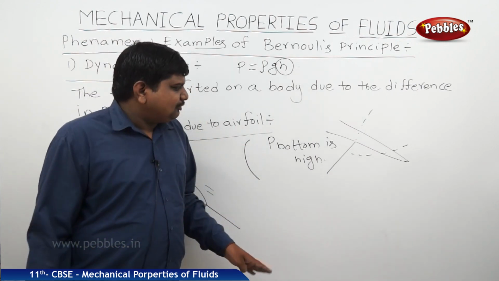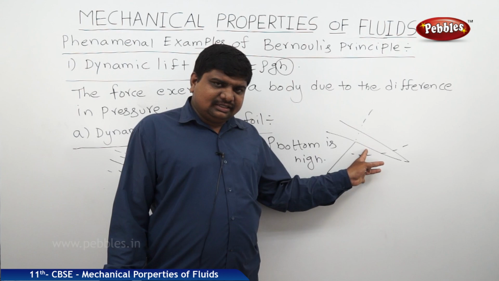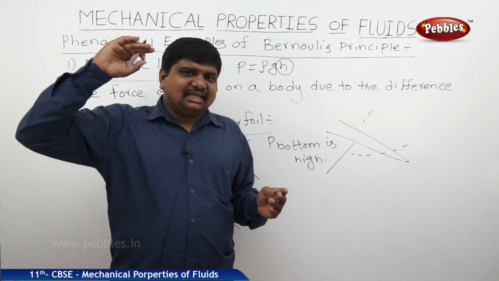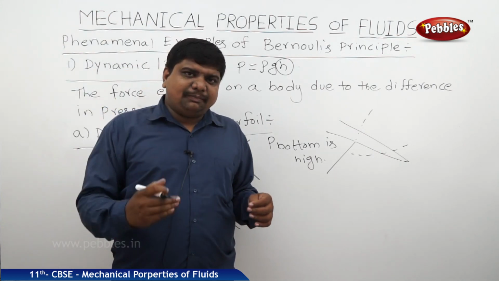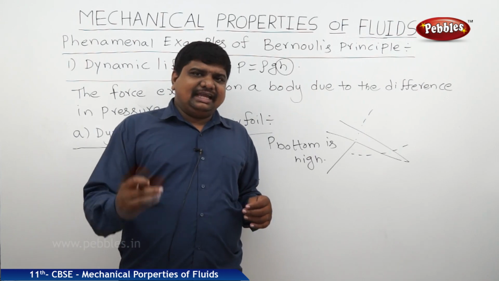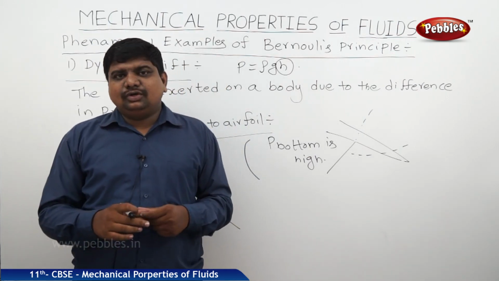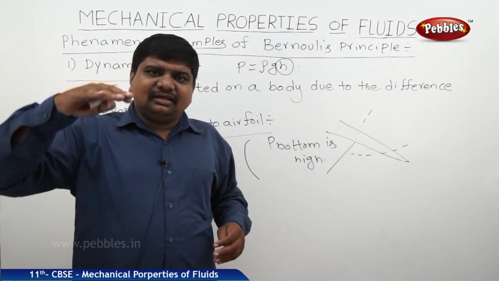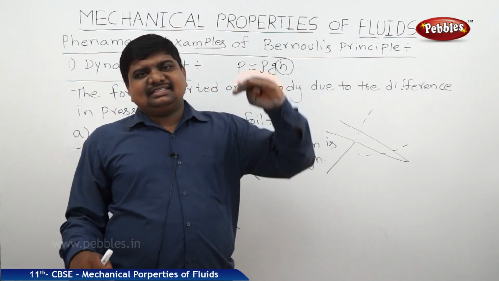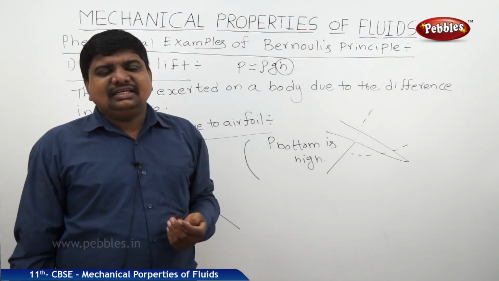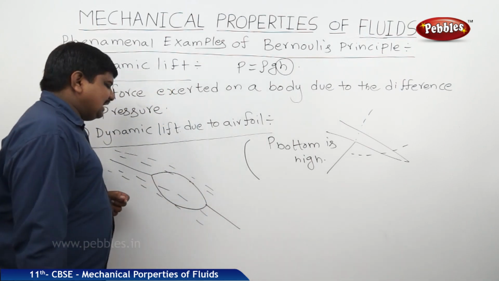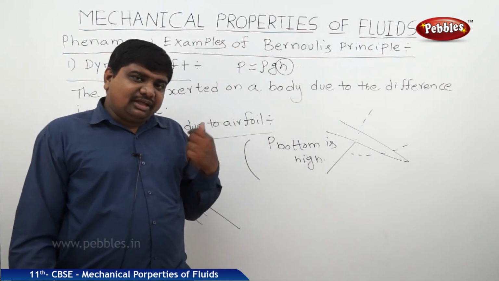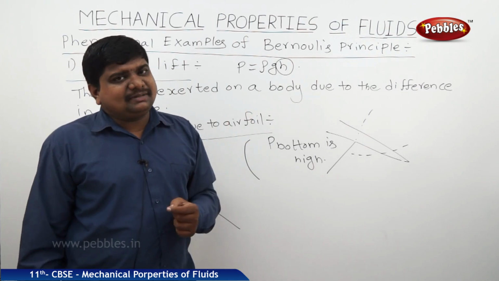The phenomenon is when air touches the cross-sectional area of the wing, it is divided into two parts. Bottom part will go to the higher pressure section, top part is at the low pressure. So the pressure from the bottom is always very high when compared to the top. From bottom to top, the pressure will act perpendicularly, and like that the wings will adjust. Then the flights can go to certain heights within the traveling limits. So this is one of the examples of dynamic lift due to the airfoil. We can say that the motion of aeroplanes and helicopters is also an example of Bernoulli's principle.